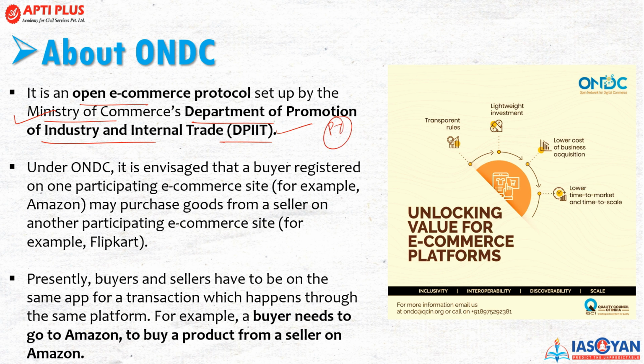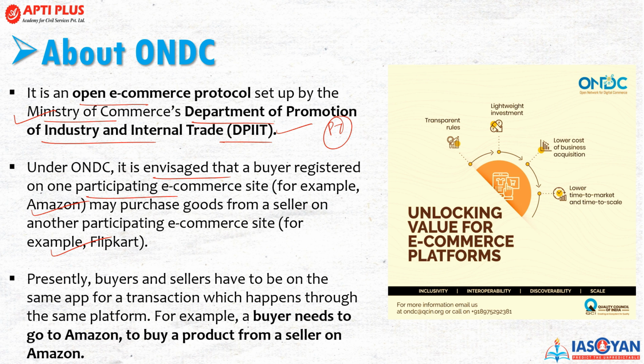Now, under ONDC, it is envisaged that the buyer registers with one participant e-commerce site. For example, if you are registered on Amazon, you may purchase from a seller that is registered on the other e-commerce site, that is Flipkart, right? Whenever you buy a product, you check for the seller. Suppose XYZ is a seller who is registered on both Amazon and Flipkart. Accordingly, you can switch the seller. There will be no constraint on the platform that you will be using. It will be platform free, right?